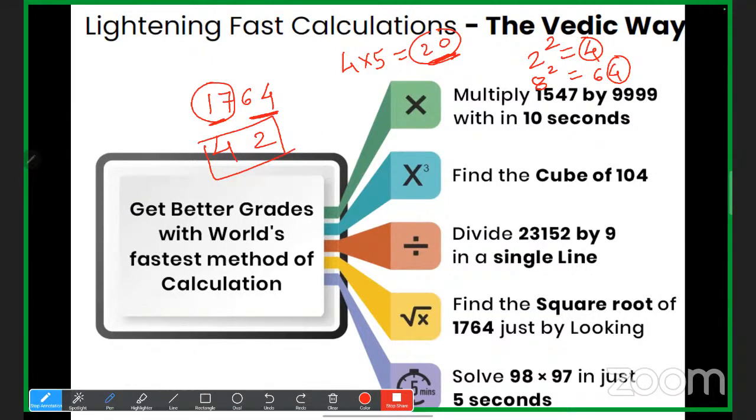So what we have to do is check which is the nearest perfect square after ignoring the last two digits, that is 6 and 4. We have got 4 square is 16, so 4 is going to come in the tens place. Now 4 plus 1 is 5, 4 into 5 is 20, and 20 is larger than 17.